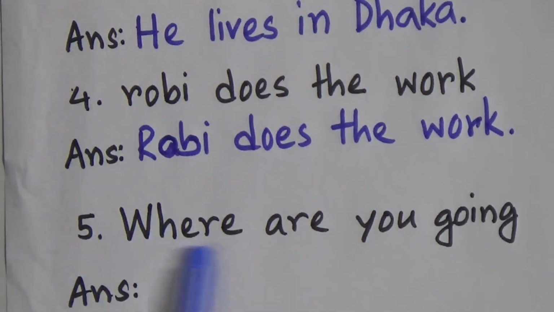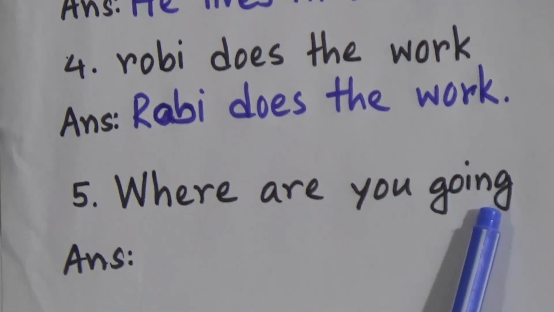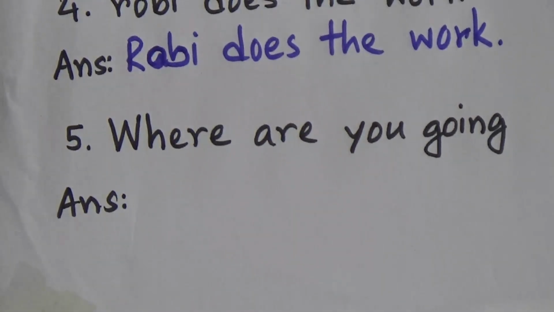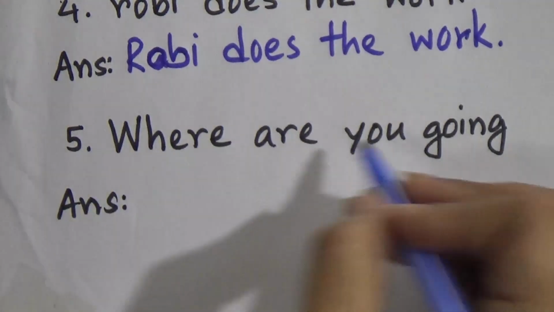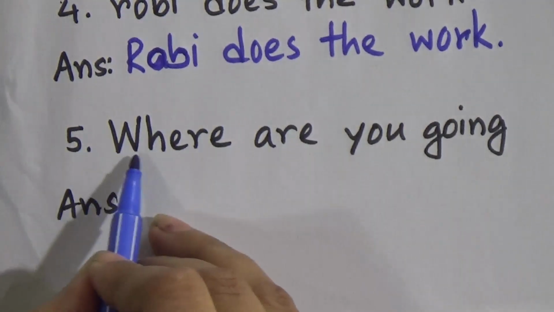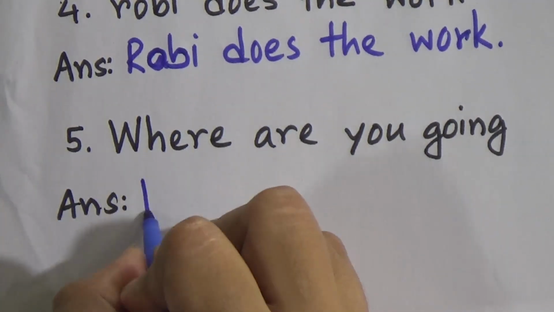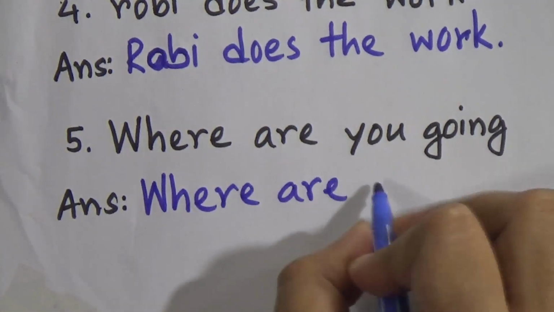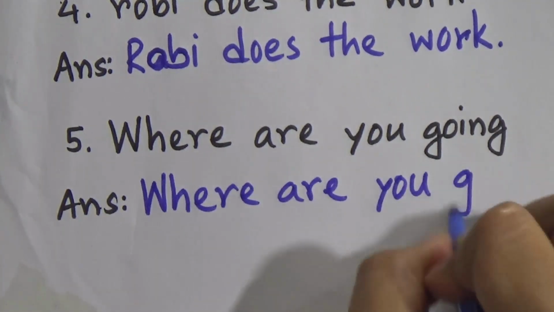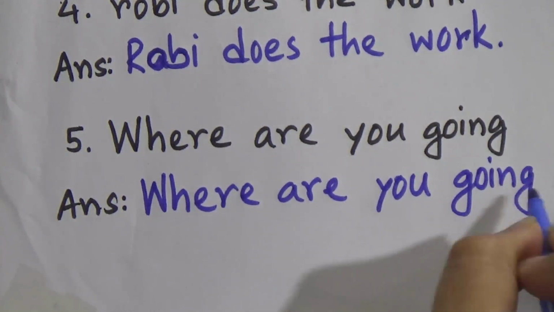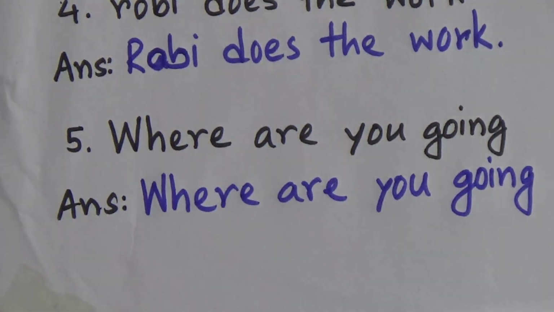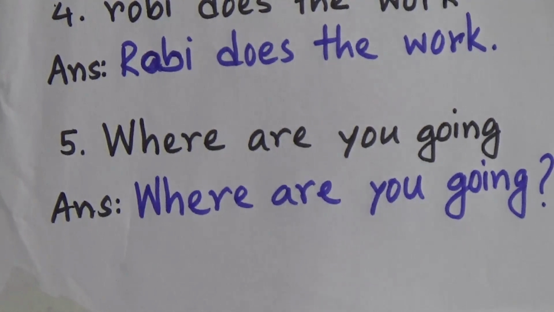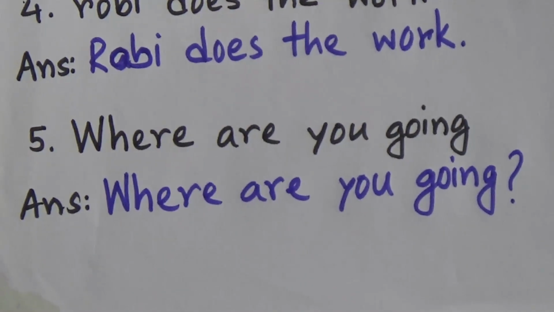Now number 5, where are you going? That means we are asking a question, so what will be there? The punctuation mark. Now look, the sentence starts with a capital letter, so we don't need to change this one. We will write the sentence at first. Where are you going? And when we ask a question, we use a question mark. We all know this.